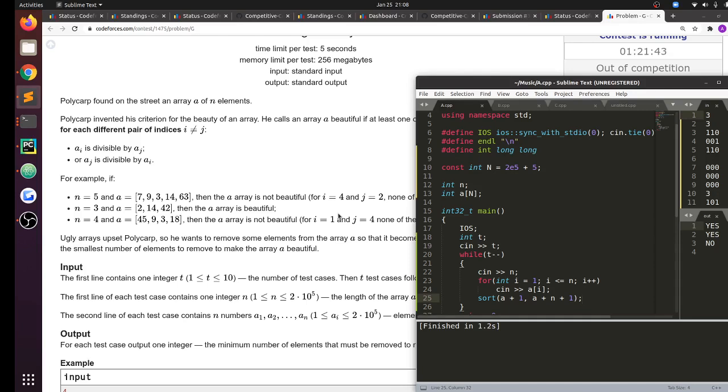Now what I'm thinking is, basically if there are two numbers, A_i and A_j in the array, such that A_i does not divide A_j, then either all of the occurrences of A_i should be deleted or all of the occurrences of A_j must be deleted, right?